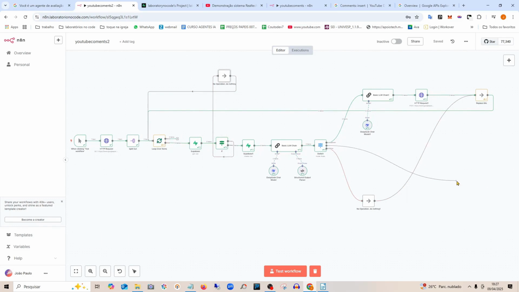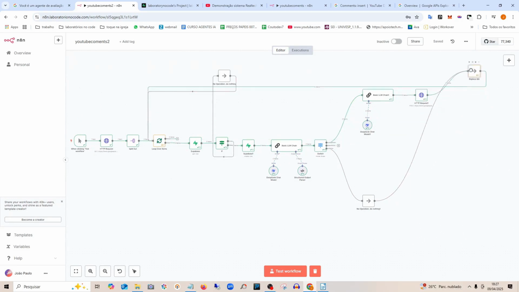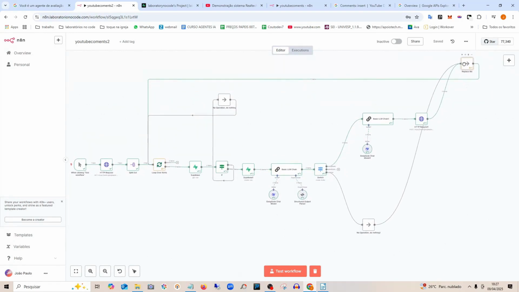For this specific one, I won't create anything here, but you could simply copy this item with the guidelines for specific responses, or you could do something else here, send it to your Telegram. It's up to you to use your creativity. But the system here is the same. You would just need to put it here, make the response, and connect it to the replace me, so it goes back to the next comment.